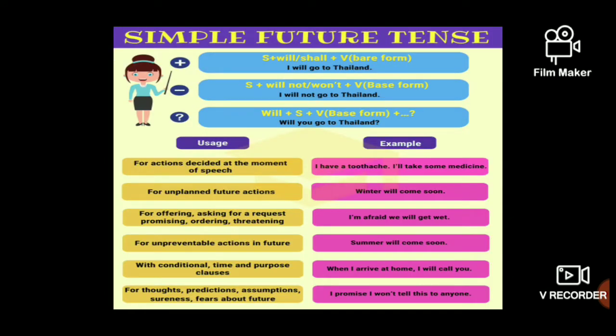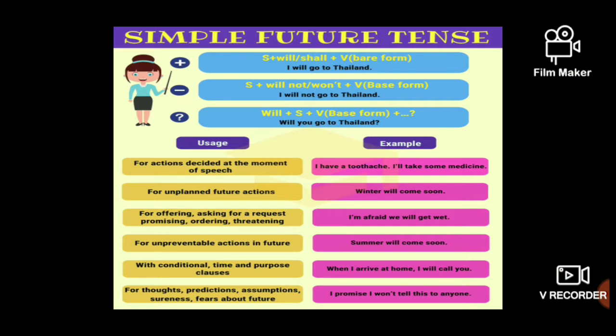See here, for example, I have given the format so clearly for the three formats, that is positive statement, negative statement, and interrogative statement. For the first one, subject plus will or shall plus V1. So here we are writing like this: I will go to Thailand. And this is for the positive statement. And for the negative statement, I will not go to Thailand. And for the interrogative statement, will you go to Thailand? These are the three formats you are having for simple future tense.